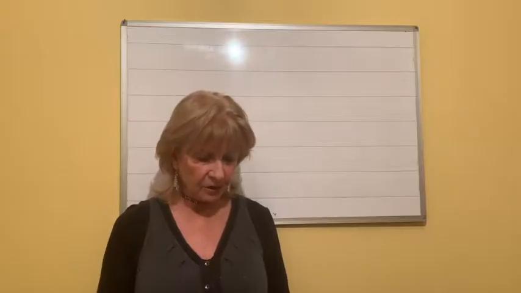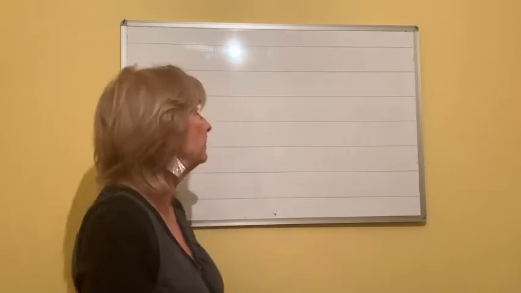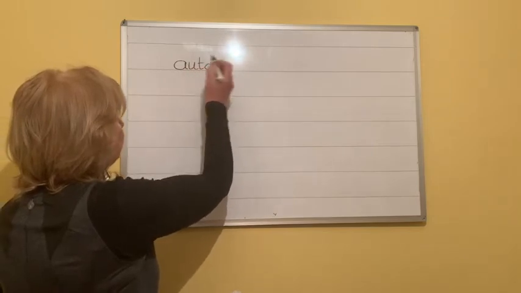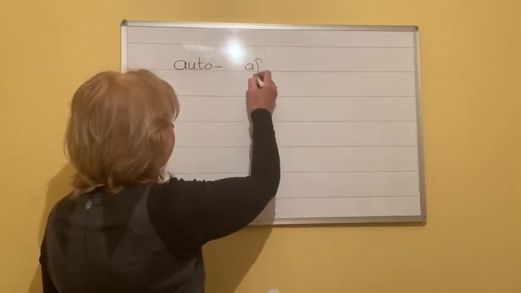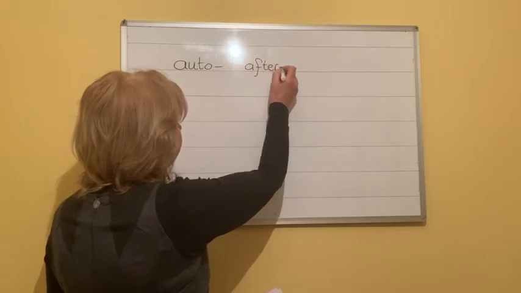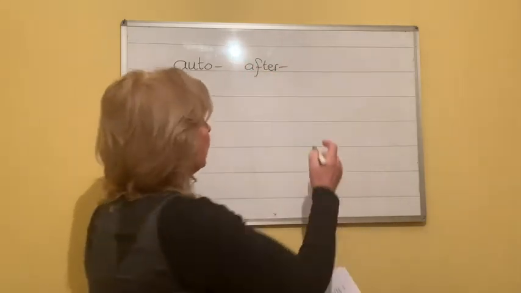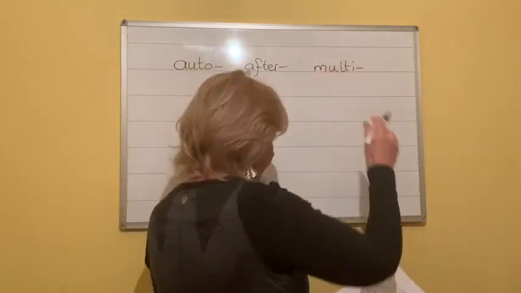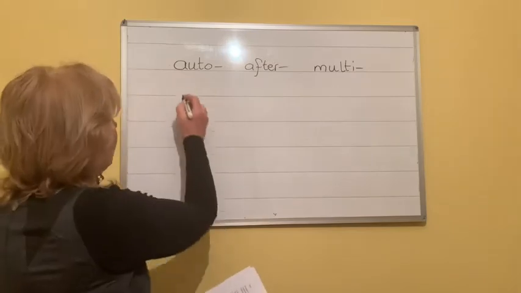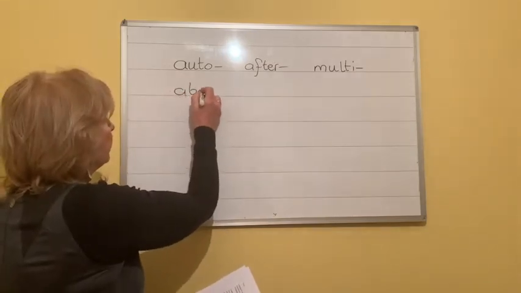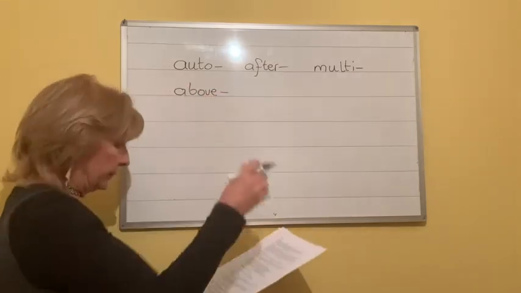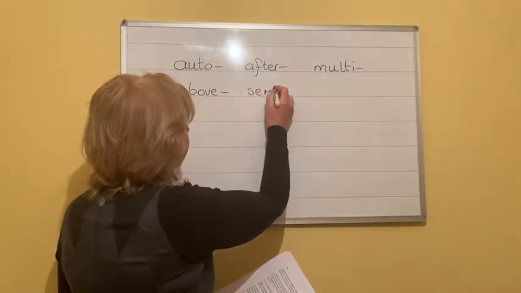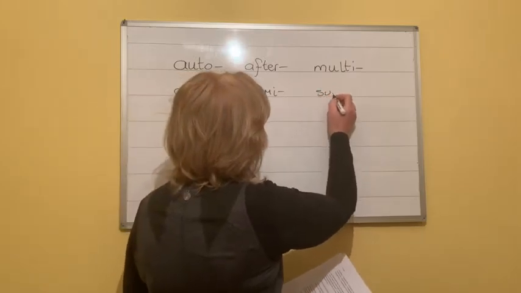So today we're going to look at words that begin with auto, words that begin with after, words that begin with multi, above, semi, and super.